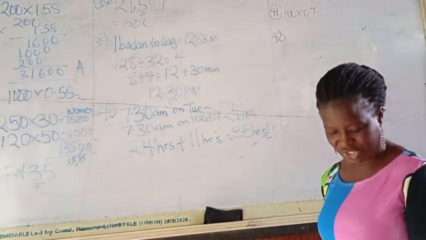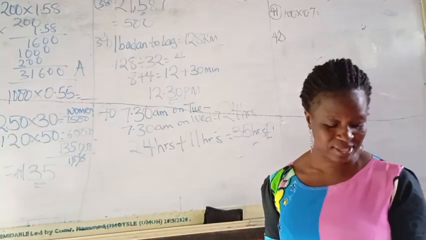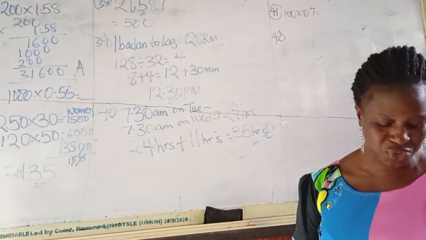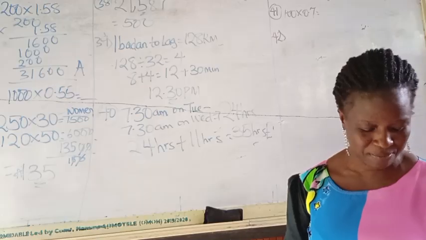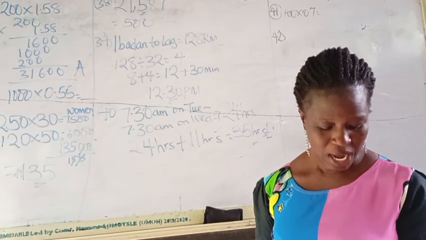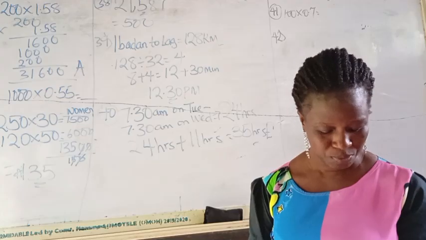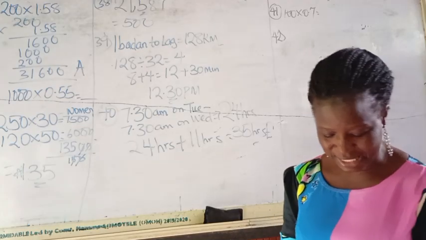Tunde, Ayo and Shade were given 780 naira by their father to share. If Ayo took twice as much as Tunde and Shade took 3 times as much as Tunde, how much did Tunde, Ayo and Shade get respectively?